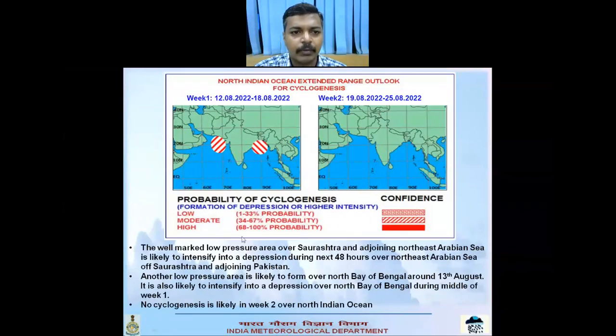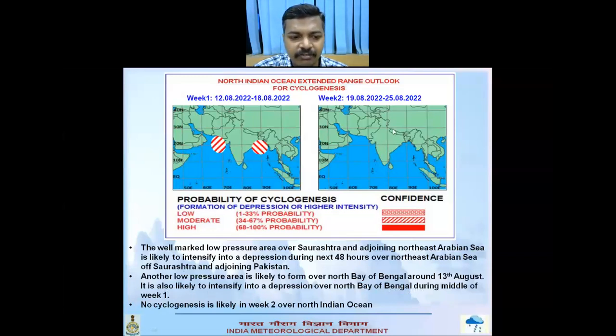Coming to the cyclogenesis probability, during week 1, there is moderate probability of cyclogenesis over the northern Bay of Bengal as well as northeastern Arabian Sea, where a well-marked low-pressure area over Saurashtra and adjoining northeast Arabian Sea is likely to intensify into depression during next 48 hours, and another low-pressure area is likely to form over North Bay of Bengal around 13th of August. That is also likely to intensify into depression over North Bay of Bengal during middle of week 1.